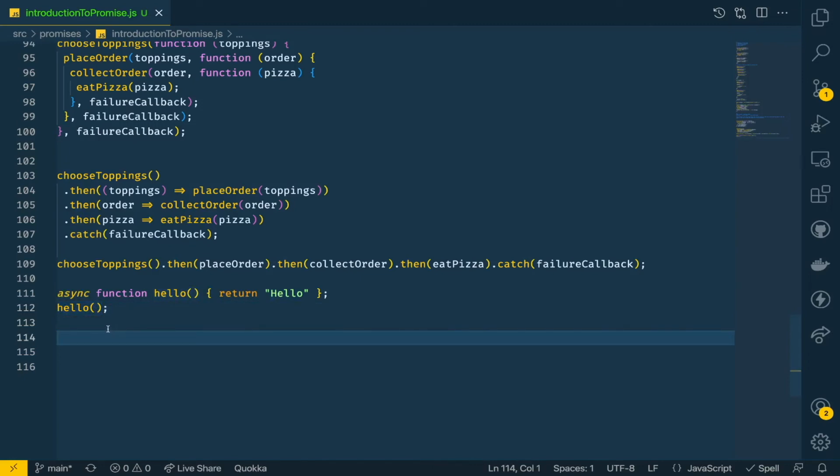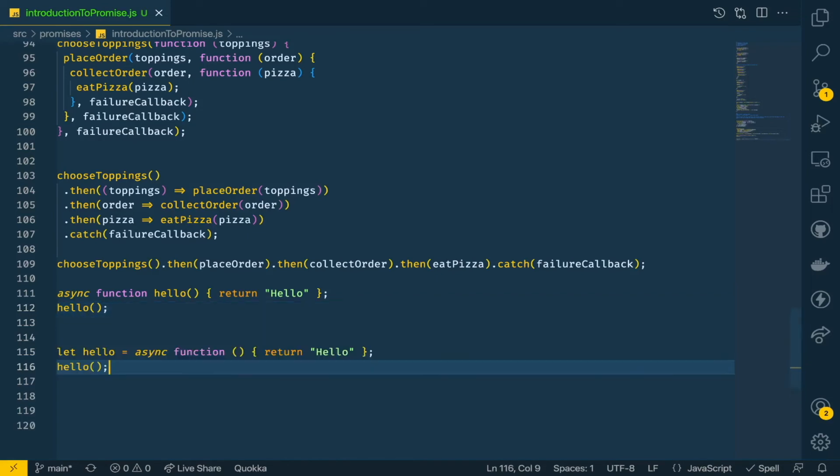What we have to do is call hello and then use a then block to resolve the promise. So we need to invoke it differently. That is the difference. And also we could have written this hello function as a function expression as well.